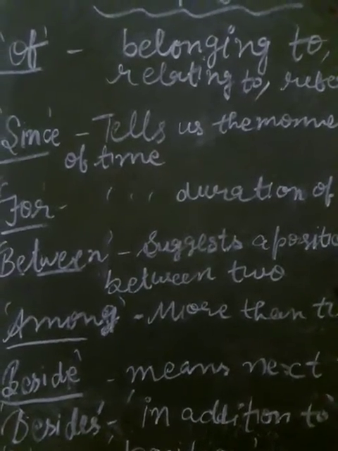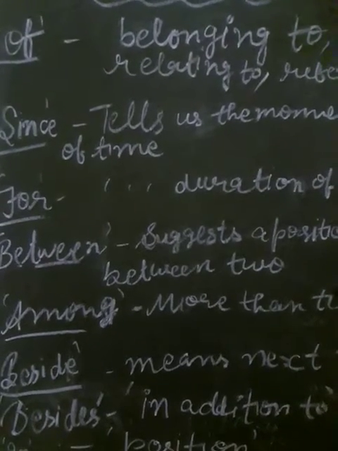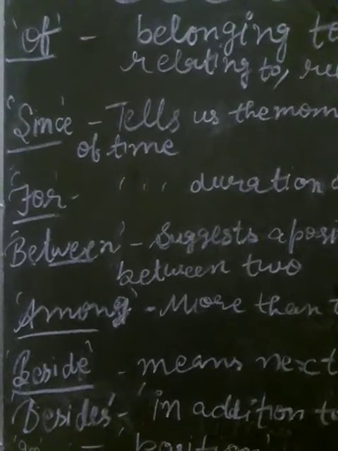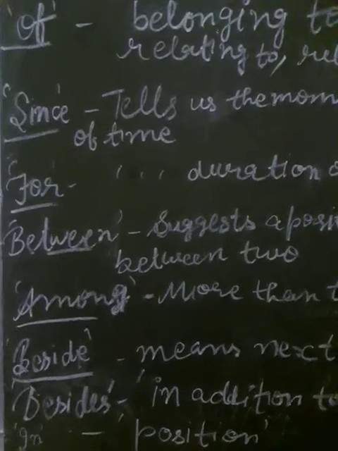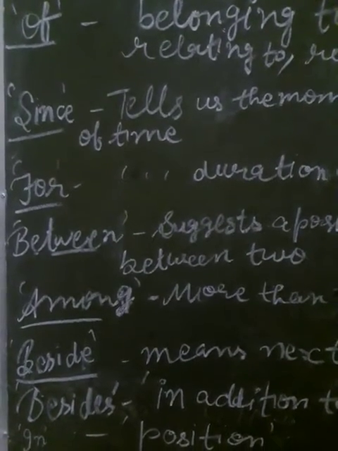I am sitting beside Ranjan. It means next to. Ranjan means you can say any name. I am sitting beside Radha. It means near Radha.